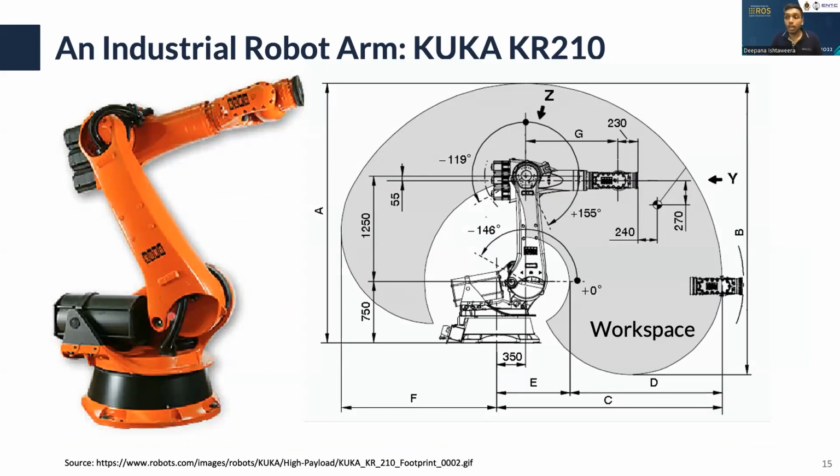In this robot arm, there are mainly 6 joints. One is here, and then the second one here, and then the third, the fourth, and fifth one, and then the last one in the end effector.